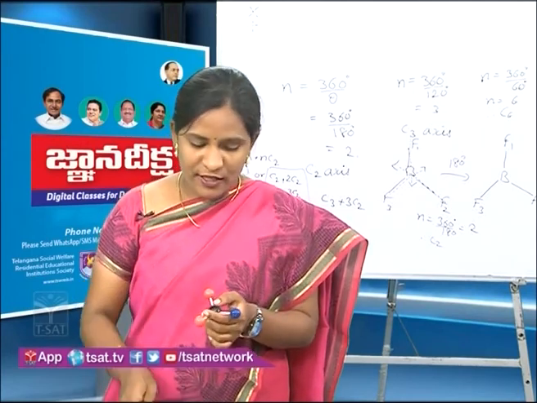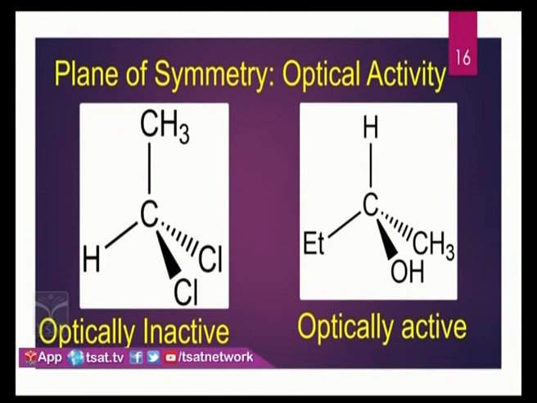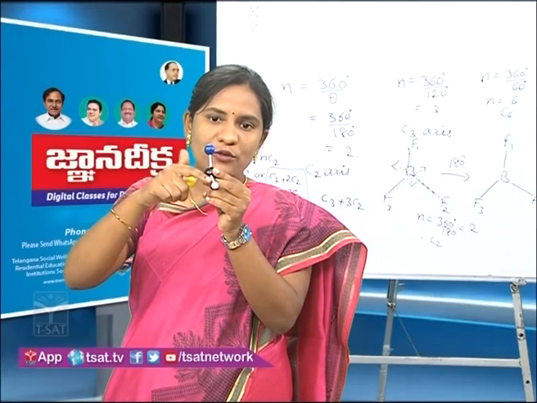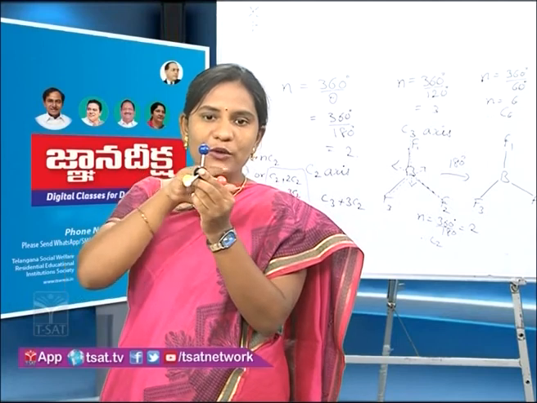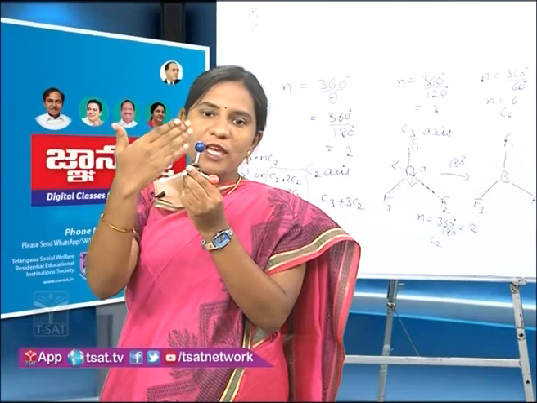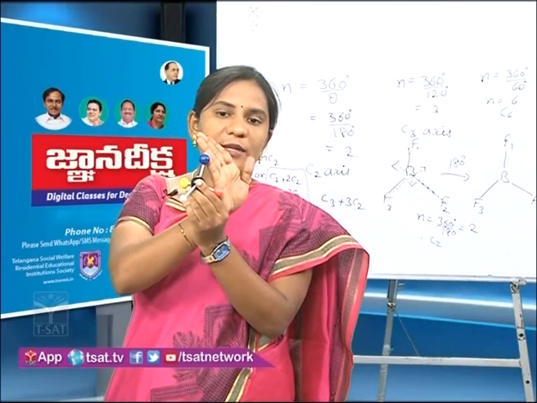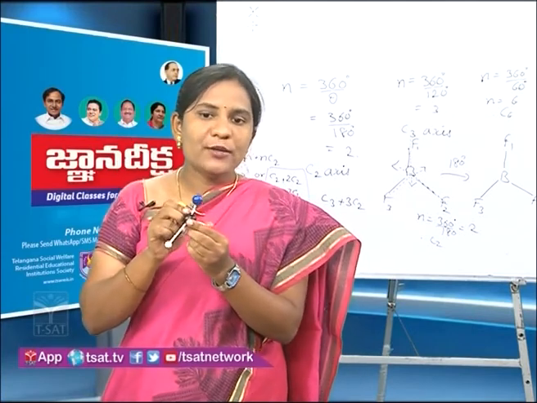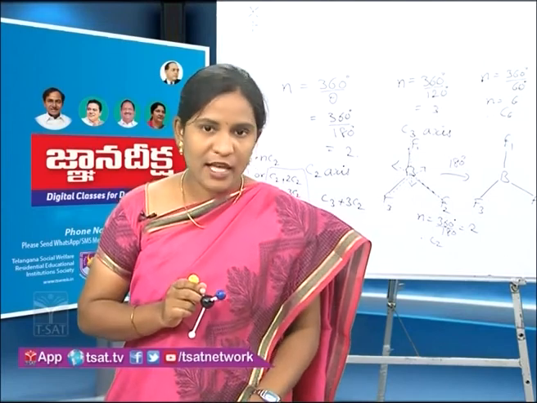If we go to the next molecule, 2-hydroxybutane, here OH is towards you, CH3 is away from you, and there is an ethyl group. If we try to pass a plane here, there will be no reflection. So the plane of symmetry is absent, and it is going to be optically active.